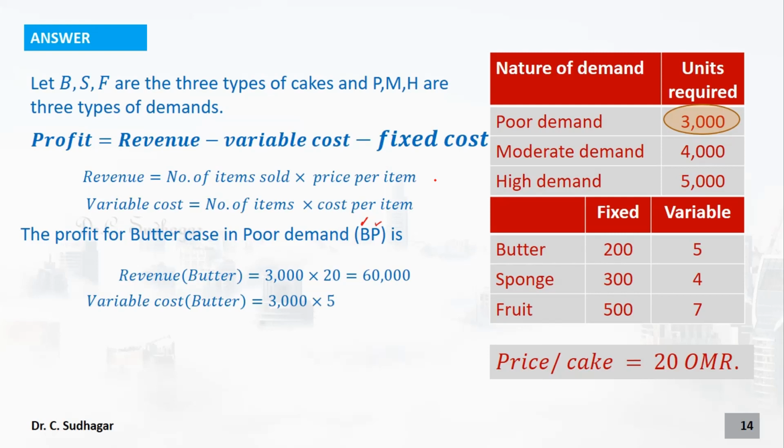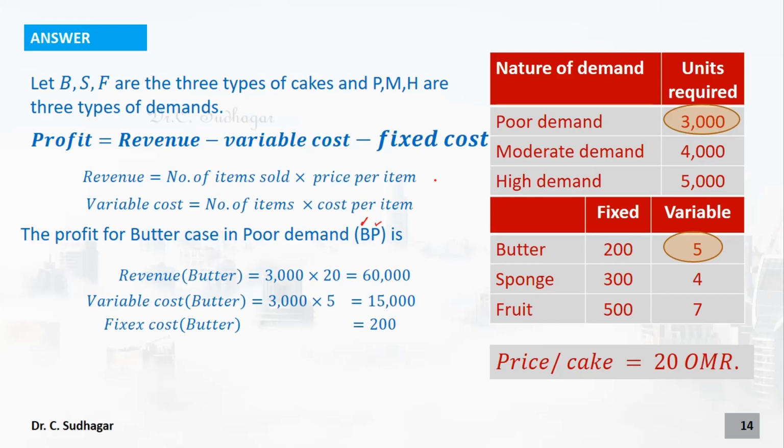Variable cost: for manufacturing these 3000 butter cakes, for each cake we are going to spend 5 reals, so 3000 into 5, 15,000 reals. Then the fixed cost is equal to 200. It does not depend on the number of cakes, so we simply put it as 200.